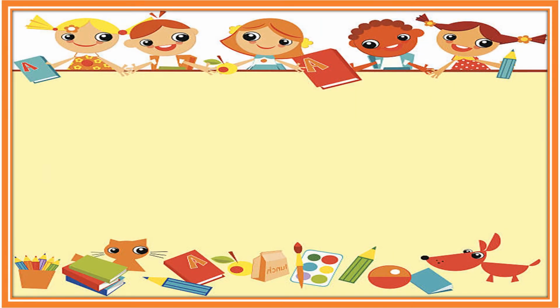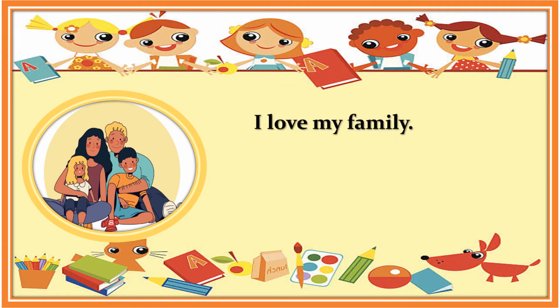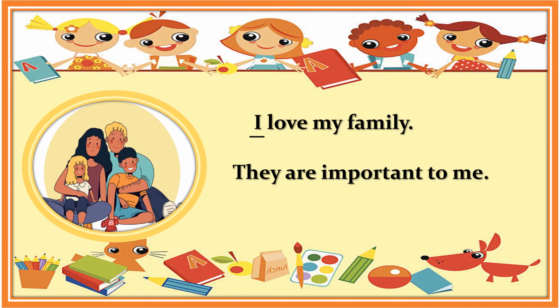Here are some examples of declarative sentences or telling sentences. First sentence, I love my family. Second sentence, they are important to me. In the first sentence, it starts with capital letter I, and in the second sentence, it starts with capital letter T. Both sentences end with a period. So he tells about his family, that he loves them and they are important to him. So it is an example of a declarative sentence.